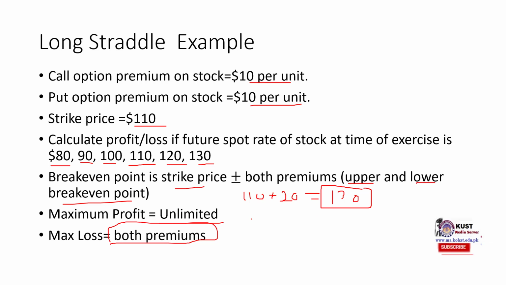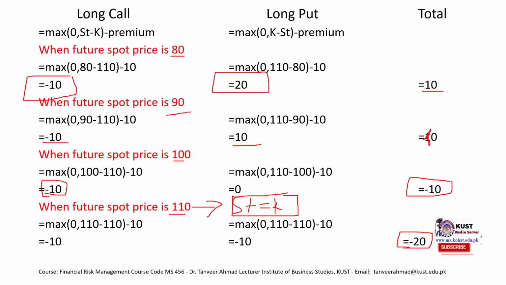And when the future spot price is 110 minus 20, which is equal to 90, then we would neither have a profit nor loss. So this would be our upper break-even point, this would be our lower break-even point. And you remember from these calculations that when the future spot price was 90, which is equal to our lower break-even point, then our profit loss was 0.